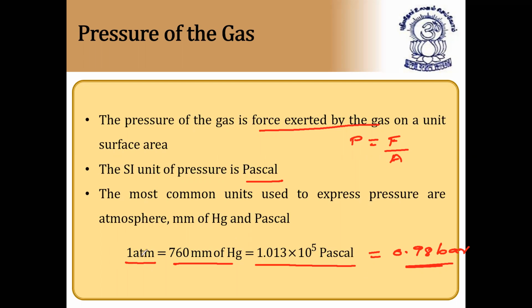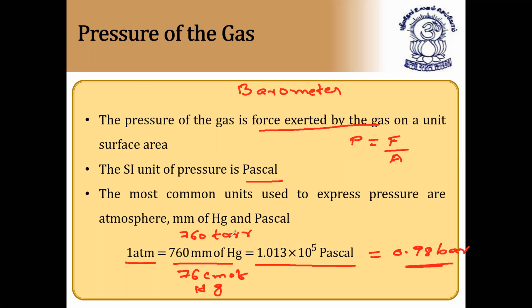So 1 atmosphere is equal to 760 mm of mercury or 76 centimeters of mercury. Both are same. This value we got from the barometer experiment, atmospheric pressure. So 1 atmosphere is equal to 760 mm of Hg or 76 centimeters of mercury, or it can also be written as 760 torr.